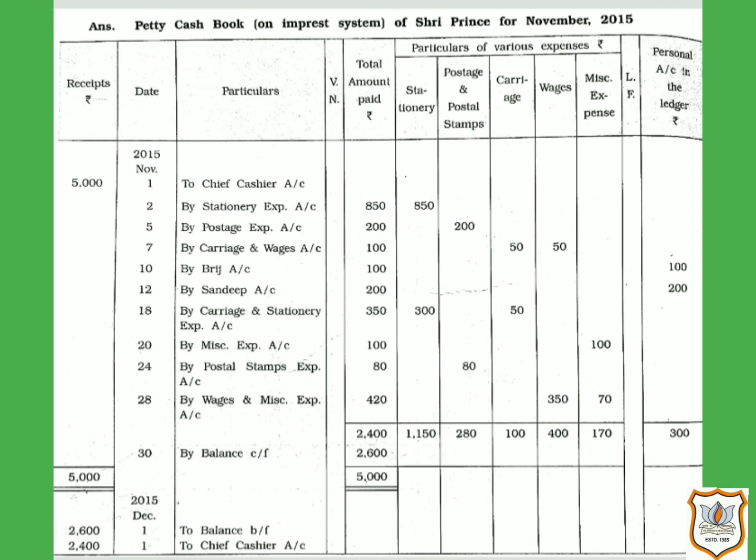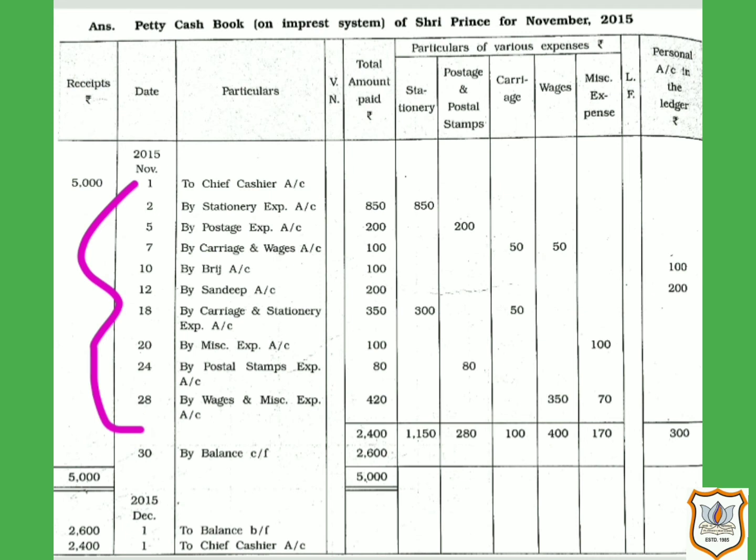Now, as it is a petty cash book on the imprest system, what is done under this system is that at the end of the fixed period, the petty cashier gives the details of expenses made by him to the main cashier. Here, he has given the details that he has prepared.